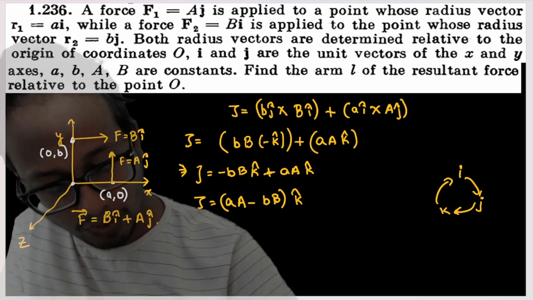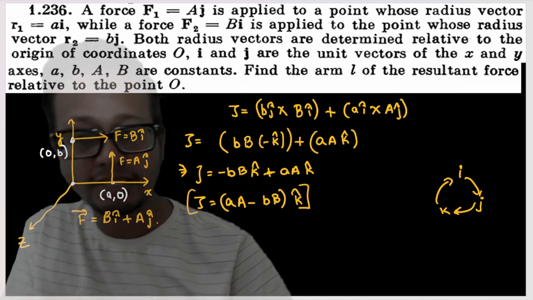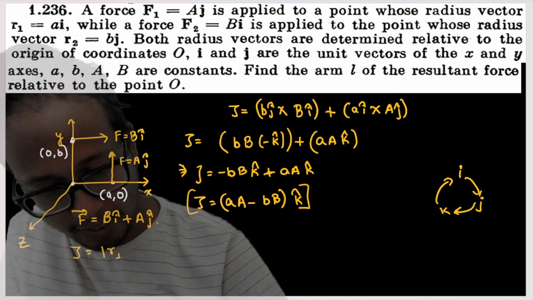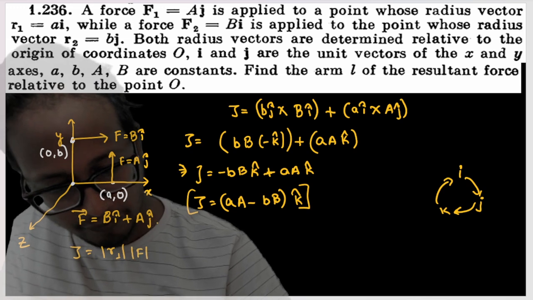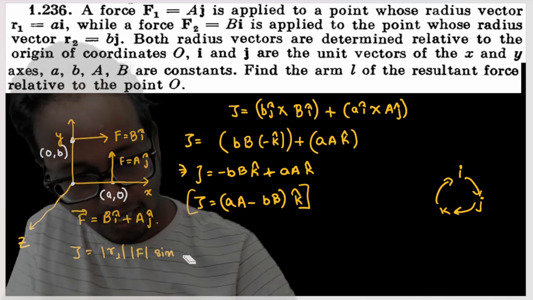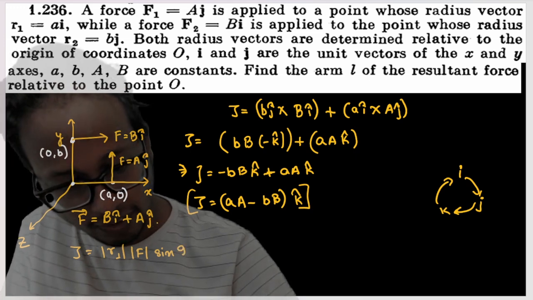You already know the value of torque. That means this resultant force creates this torque. So if I apply torque is equals to magnitude of arm length into magnitude of force into sine theta, or sine 90, because the arm length is already perpendicular to the force vector.